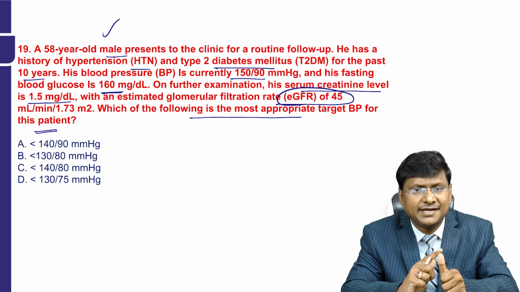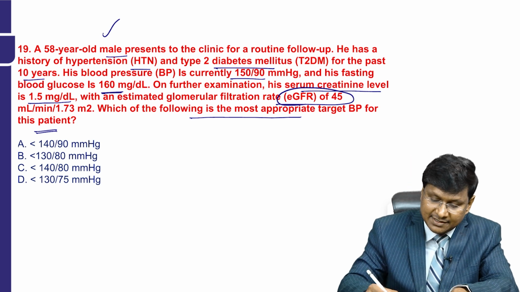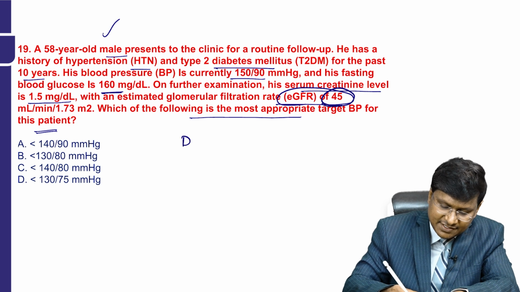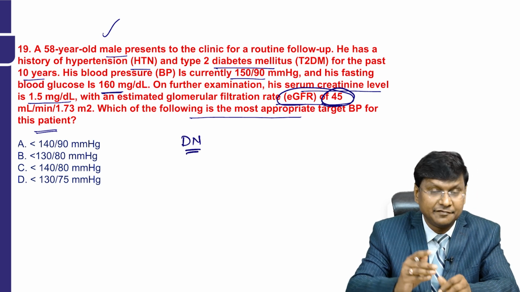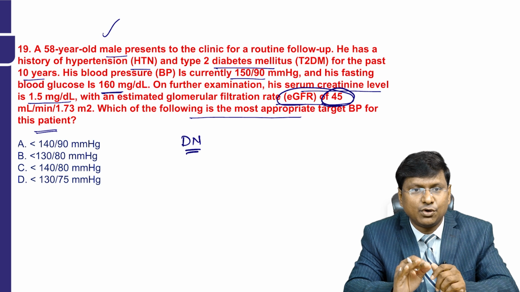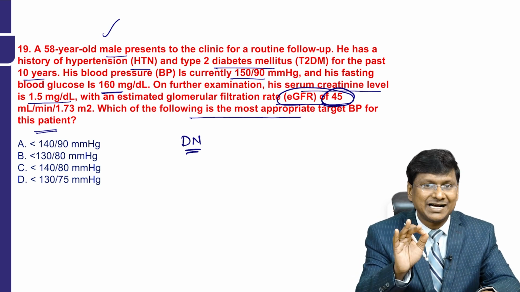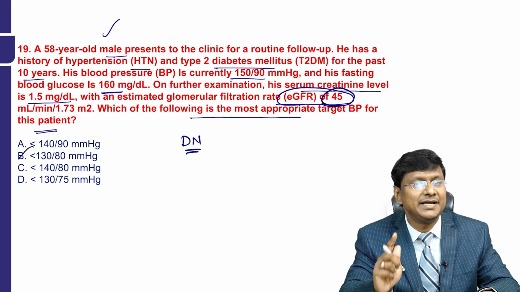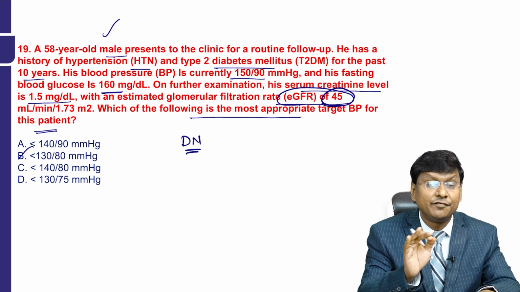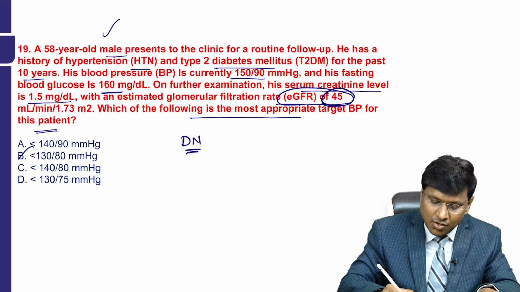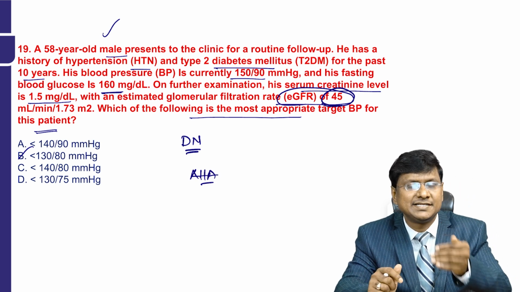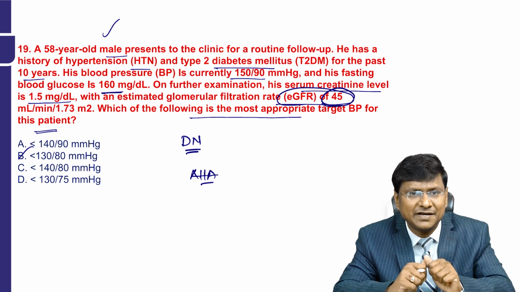So the patient is diabetic. Blood pressure is 150/90, and the GFR is reduced to less than 45. So it is a feature suggestive of diabetic nephropathy. So the target blood pressure in case of diabetic nephropathy is less than 130/80. This is from the guidelines of the American Diabetes Association, or the American Heart Association. The point suggestive of diabetic nephropathy is the GFR which is being reduced.